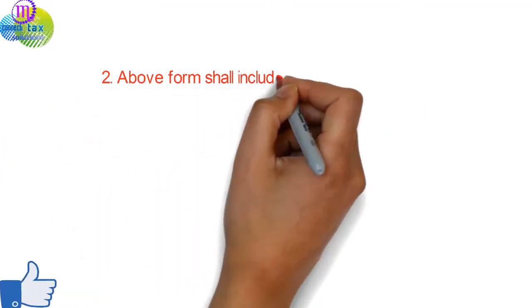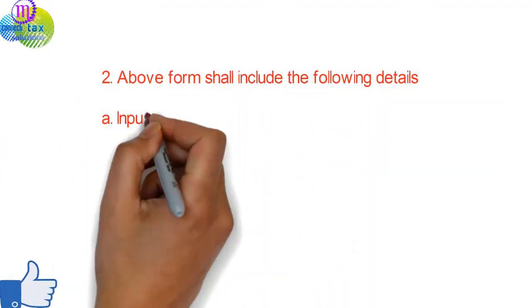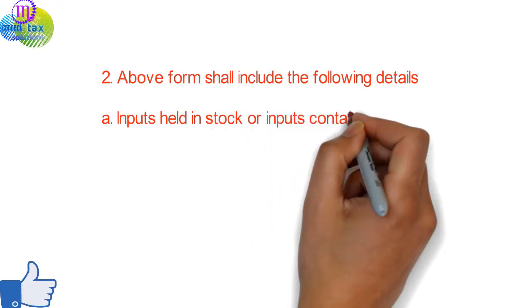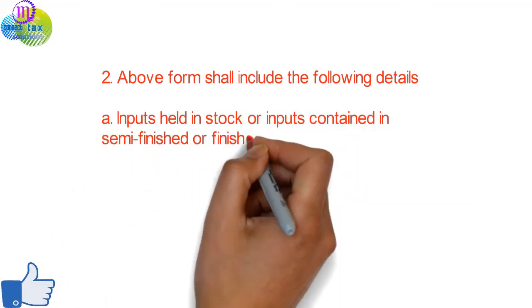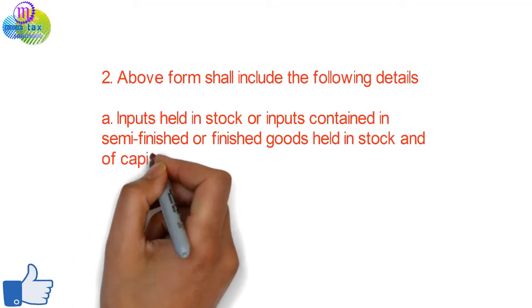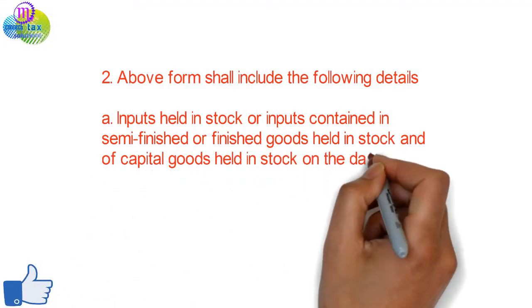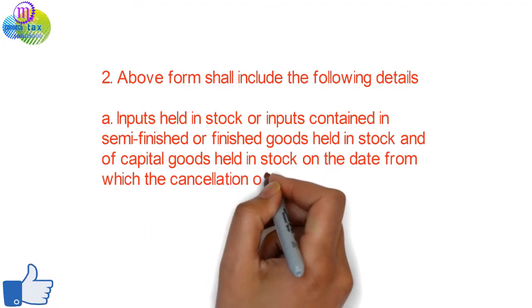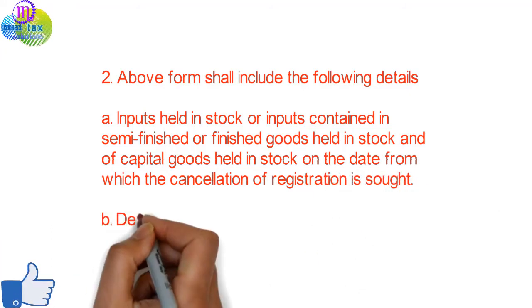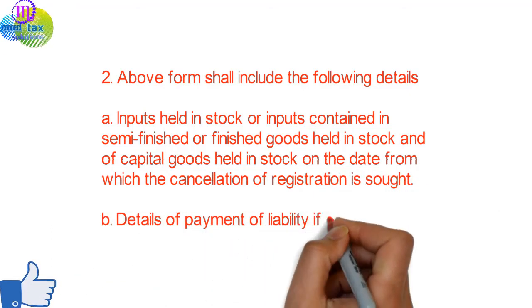2. The above form shall include the following details. A. Inputs held in stock or inputs contained in semi-finished or finished goods held in stock and of capital goods held in stock on the date from which the cancellation of registration is sought. B. Details of payment of liability, if any.